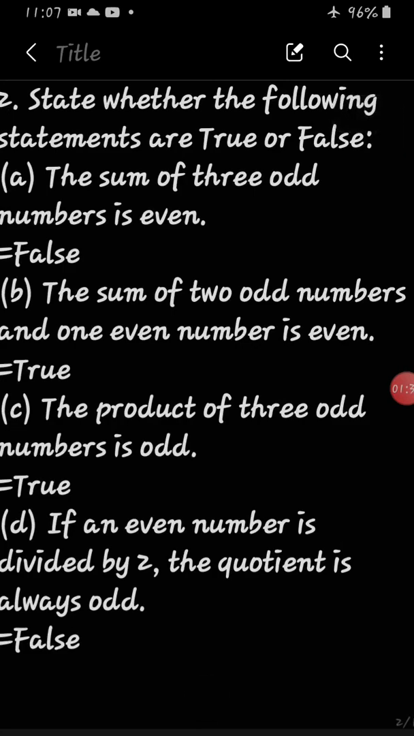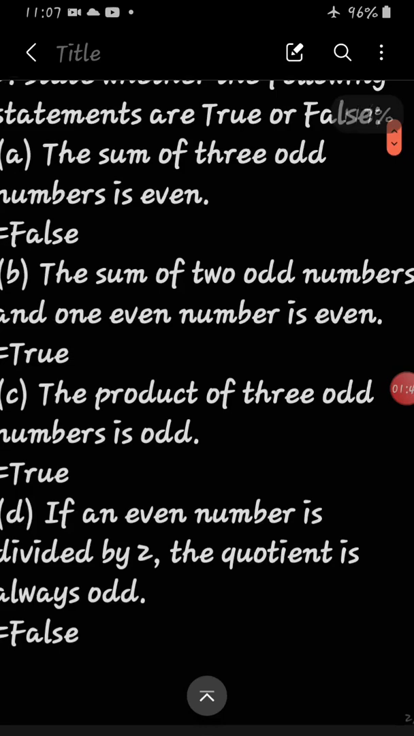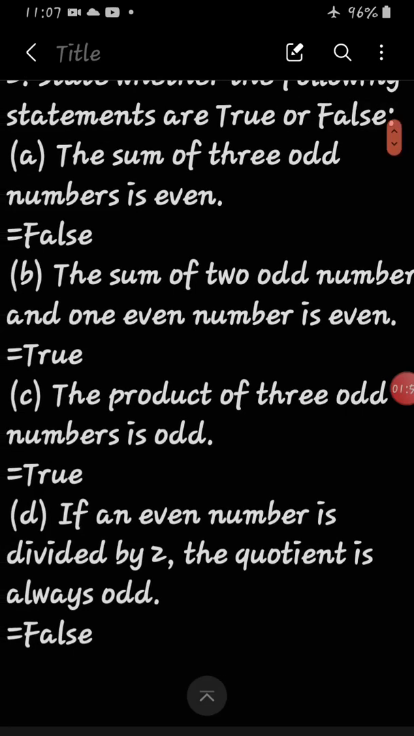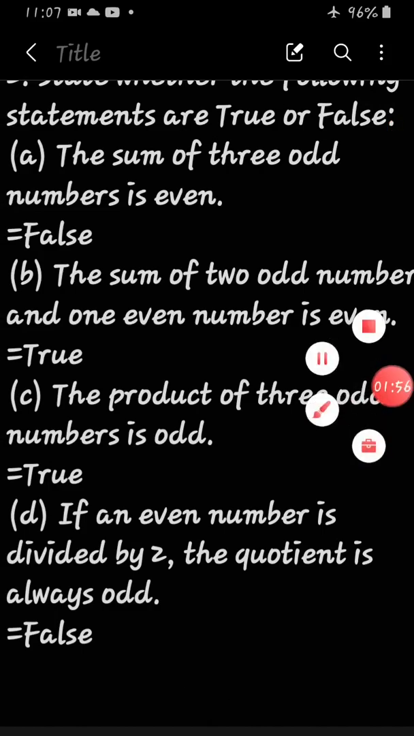Then D, if an even number is divided by 2, the quotient is always odd. Any even number you take, suppose 12 is divided by 2. So what will be the quotient? 6. 2 into 6 is 12. So 6 is what? An even or odd number? It is an even number. But here the statement says it will be odd. That is why it is false.